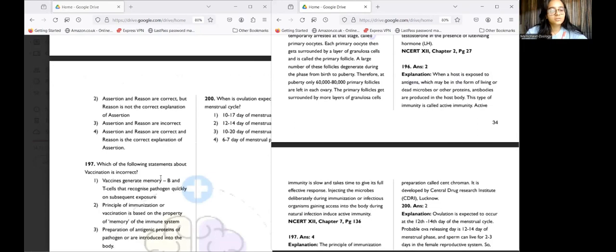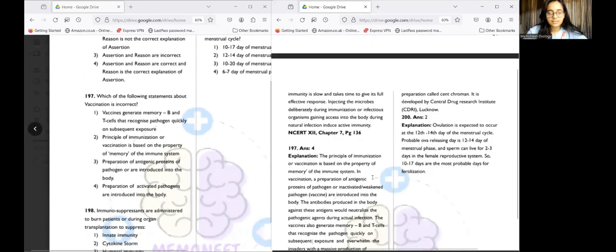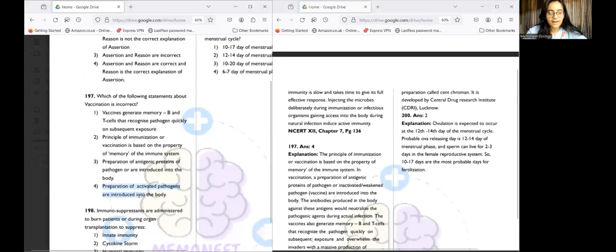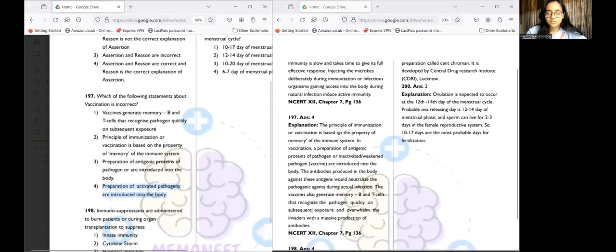For the 197th question, which of the following is incorrect? So the incorrect answer is option number 4, that preparation of activated pathogens are introduced into the body in vaccination. Okay. So vaccination or immunization is a process in which preparation of antigenic proteins or pathogens which are inactivated are introduced into the body. So while reading this quickly during the exam, people will naturally skip it. But preparation of activated pathogen. Why will someone introduce activated pathogens? If you wanted activated pathogens, then we might as well have fallen ill only. No. So that's wrong. So it's inactivated.